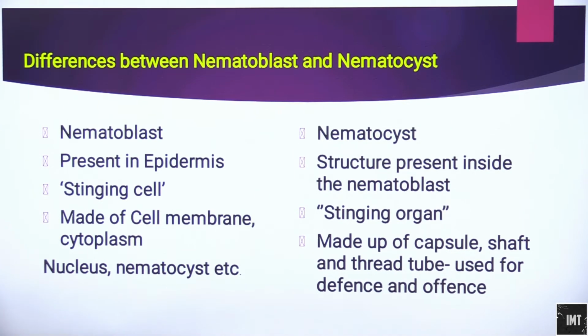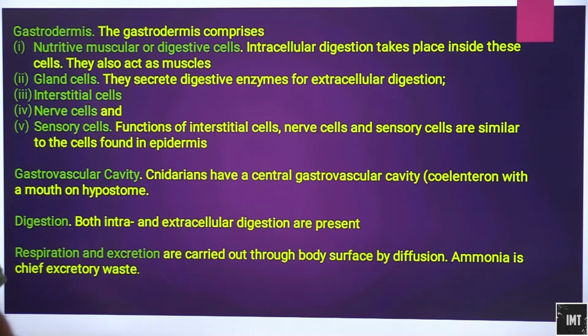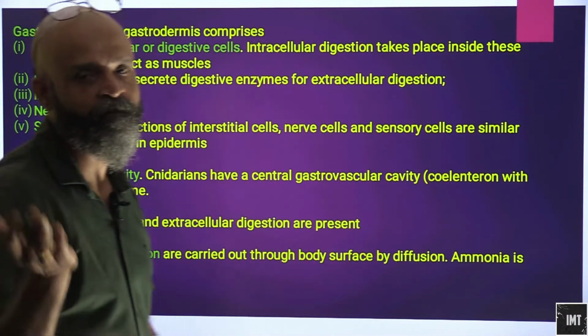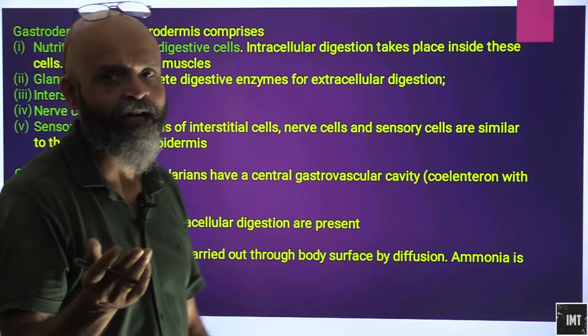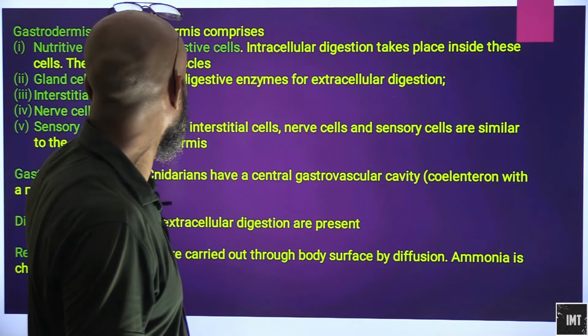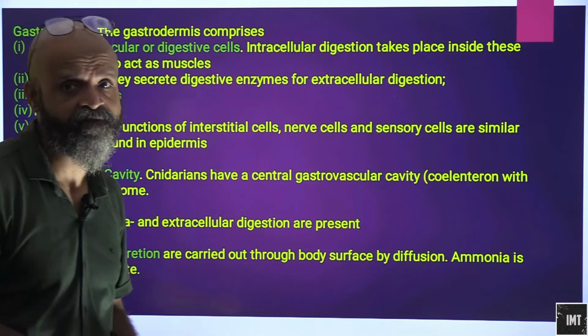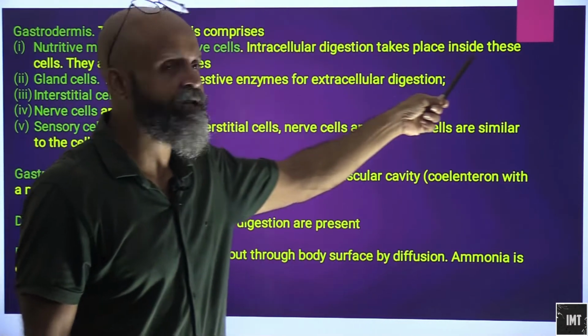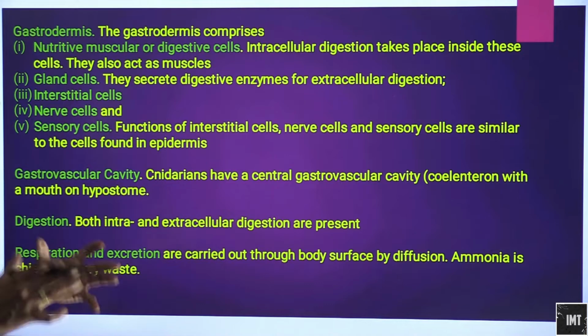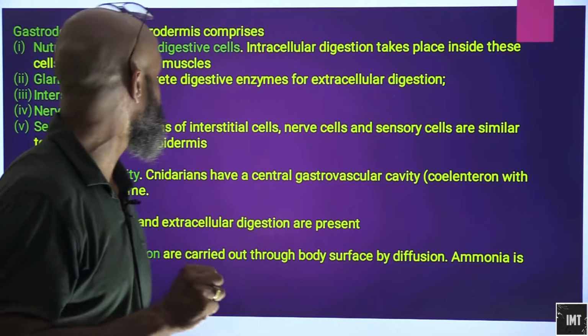What do we mean by gastrodermis? As we saw, gastrodermis is the internal layer and epidermis is the external layer in cnidarians. The gastrodermis comprises nutritive, muscular or digestive cells. Intracellular digestion takes place inside these cells, and they also act as muscles.